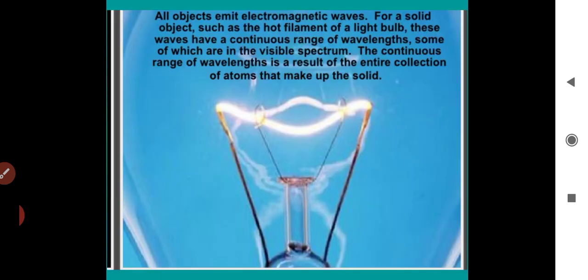Now see the slide. We have the hot filament of a light bulb. These waves have a continuous range of wavelengths, some of which are in the visible spectrum. The continuous range of wavelengths is a result of the entire collection of atoms that make up the solid.